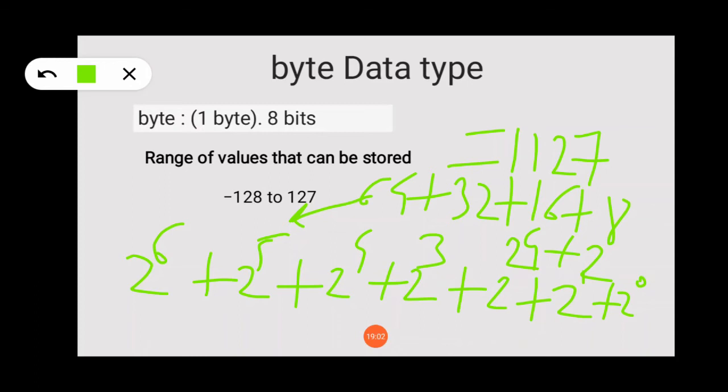So the maximum range for positive is 127. Why the value -128 for negative? As you know, when we want to store a negative value in memory, we need to calculate the 2's complement. When we calculate the 2's complement, you will get the value -128. According to that, the range has been calculated.